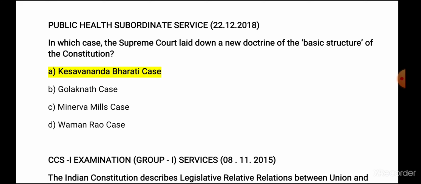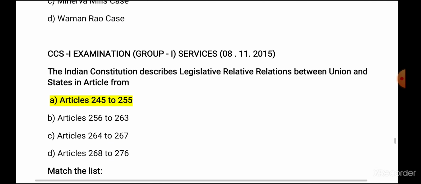We read that the Keshavananda Bharati case of 1973 held that the preamble can be amended by Parliament by a Constitutional Amendment Act, but the basic structure of the Constitution should not be changed. So basic structure was introduced by the Supreme Court in the Keshavananda Bharati case 1973.